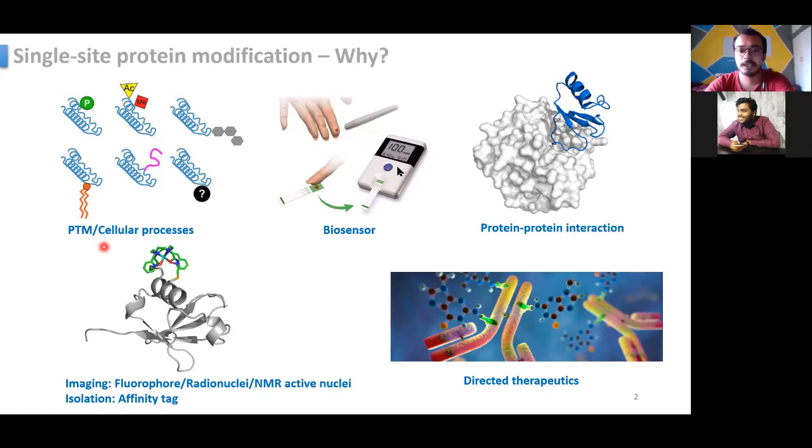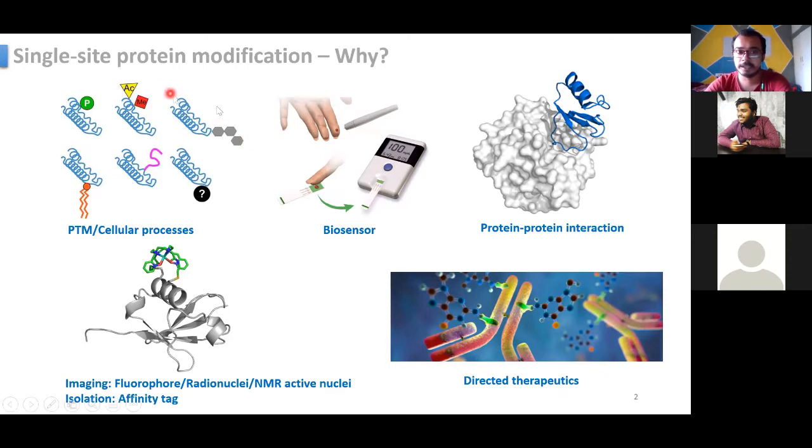And this is a very common instrument found in our household. This is used in measuring the blood sugar level. This strip actually contains molecules that are labeled proteins, and then there is protein-protein interaction, and you can monitor these protein-protein interactions. And if you attach a fluorophore or a radionuclide,